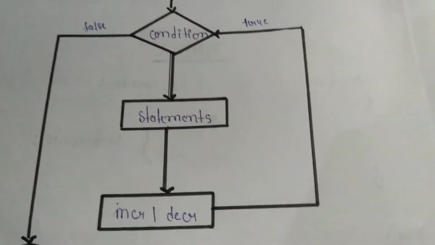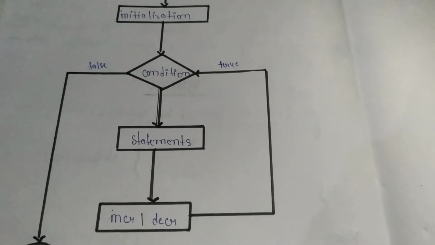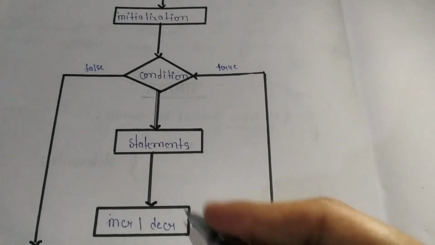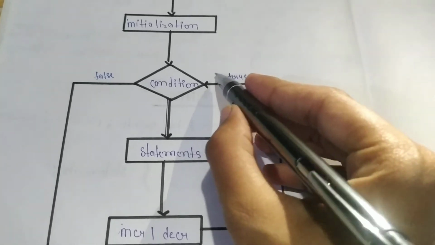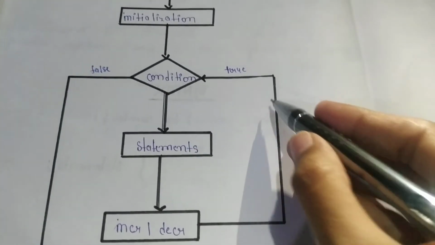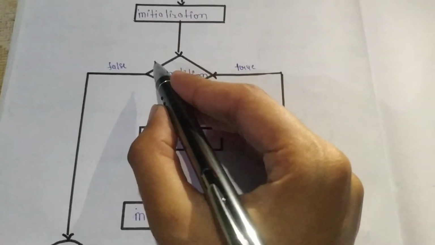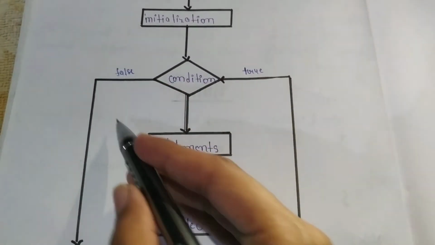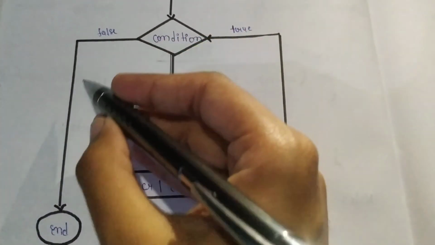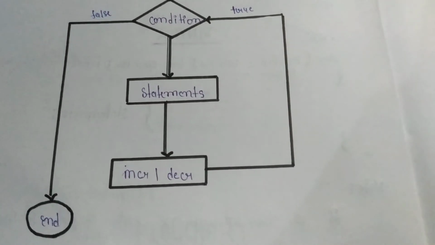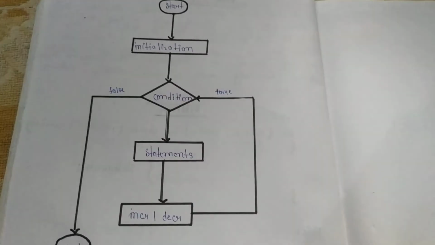Then we modify the value, increment or decrement, and after modifying, it goes again to the condition. If the condition is again true, the loop is executed again. If the condition is false, it will not enter the body of the loop; it will go directly out of the loop. So I hope you got the working of this for loop with the help of the flowchart.